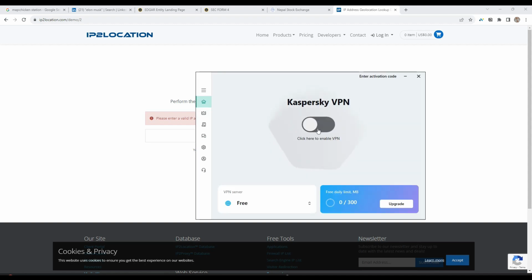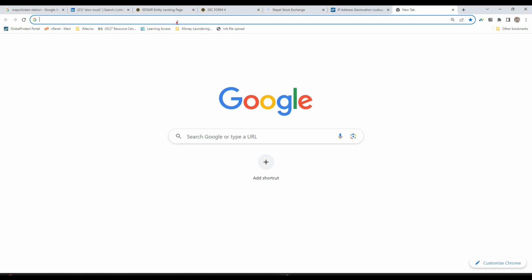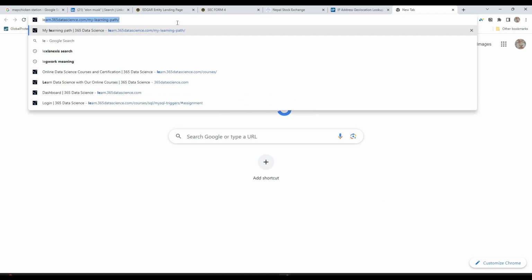I am using a VPN here because I don't want people to know my actual IP address. Let's see if this site tracks my address actually. This is showing that I am connecting from Germany, right? But I am actually in Nepal. Now let's see if this site tracks my IP address accurately or not. So let's check what is my IP address.